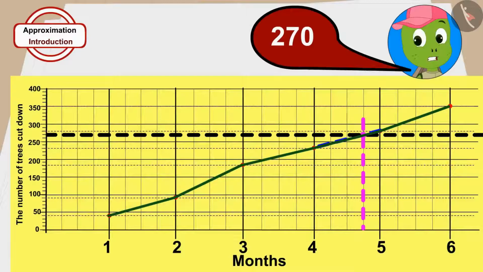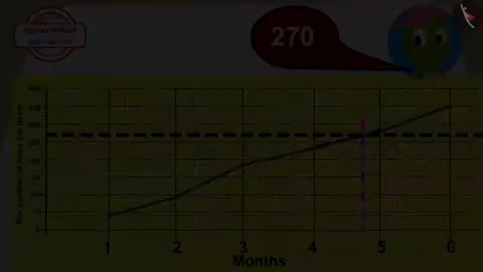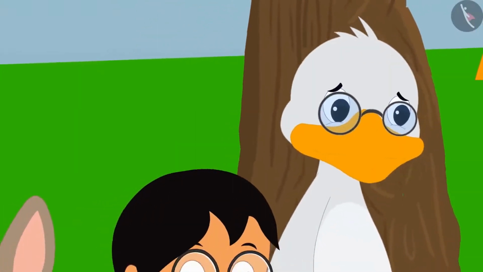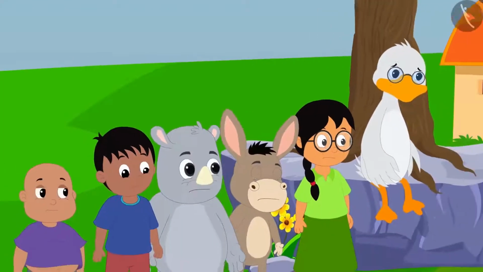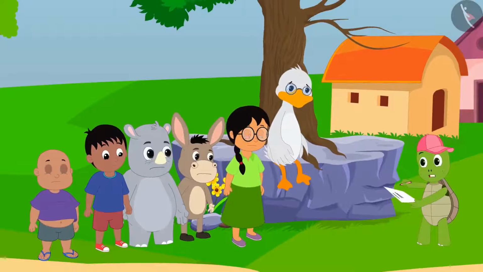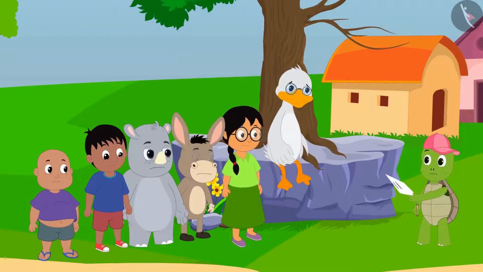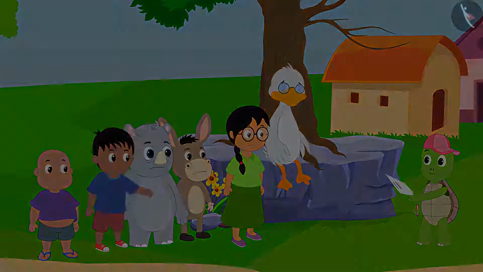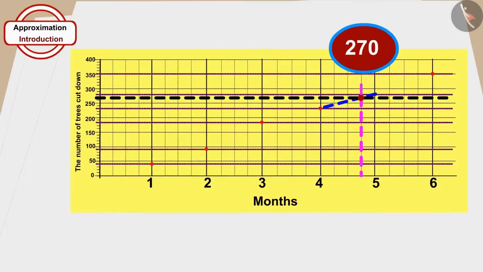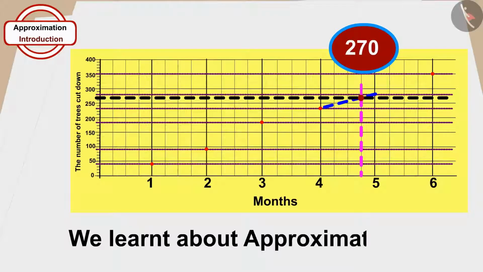By the end of the third week of the 5th month, a total of 270 trees were cut. I will quickly go and show this chart to the villagers. Tufan gathered all the villagers and showed them the chart. All the villagers understood what Tufan said and together decided not to cut any more trees. Children, in this video we learnt about approximation. In the next video, we will learn some more about it by some interesting examples.